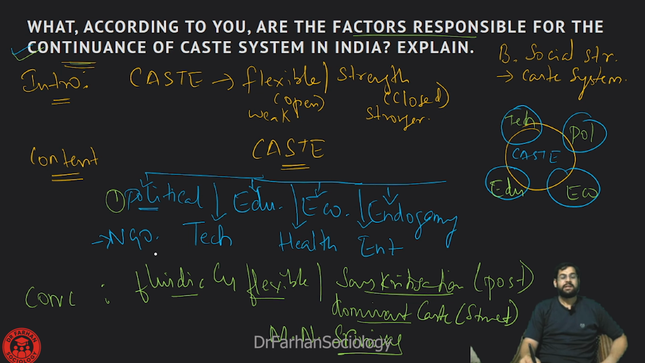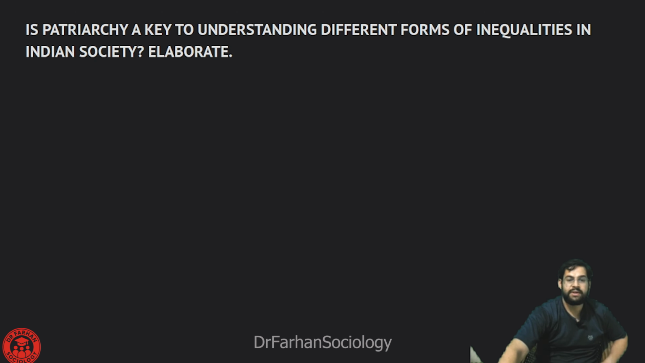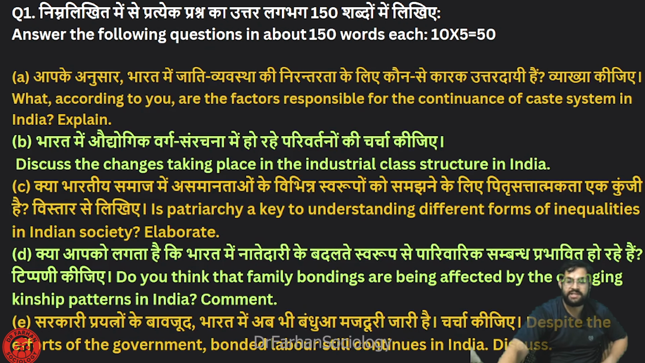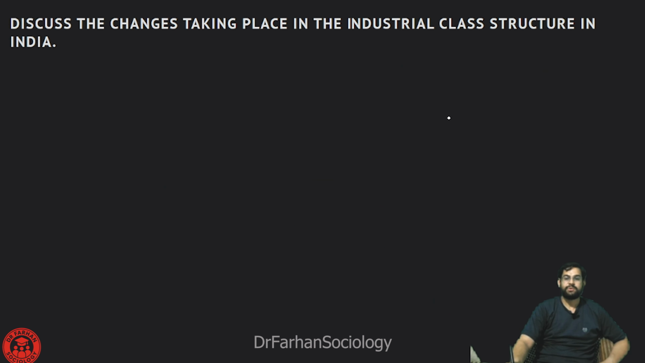So let me recall what we are trying to look at: the factors responsible for the continuance of the caste system in India, explain. I am going to give my primary introduction in which I will say that it is an open and closed phenomenon. If I want to quote a thinker, I can highlight a popular thinker associated with this, Pitirim Sorokin. Or I can also say that caste is a changing phenomenon, and I can quote a thinker such as Dipankar Gupta. That will be my introduction.